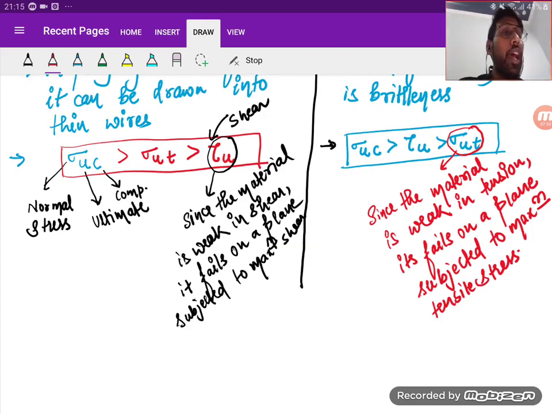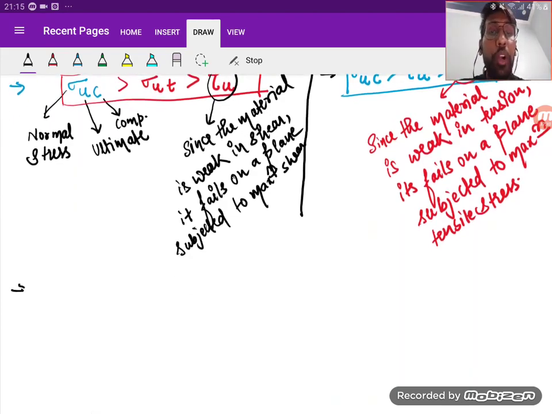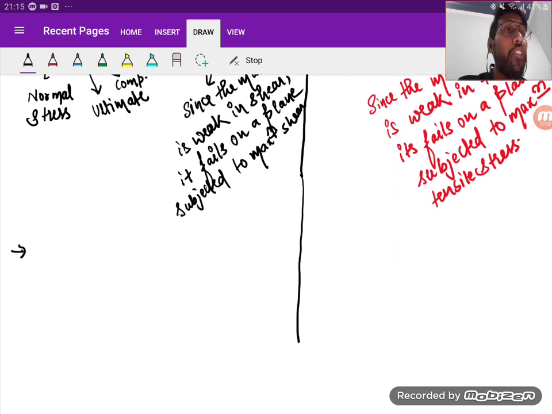So those are the two parts that we studied: one is the property, and the other is the different strength-carrying capacities. The third point that we are going to study is that suppose two materials are given to you and you need to predict which is more brittle or which is more ductile. If you are given two materials, then for the same loading condition, the material subjected to maximum deformation will be more ductile.